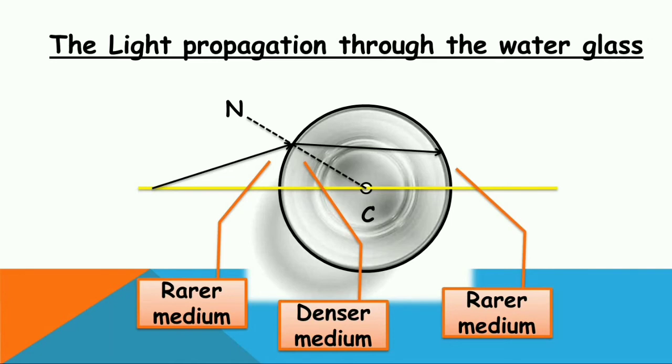Again we need to draw a normal line N. We know that when a light ray travels from denser medium to rarer medium, it bends away from the normal. So it bends away like this and it strikes the principal axis at that point. So this is the behavior of the light, or the propagation of light through the glass of water.